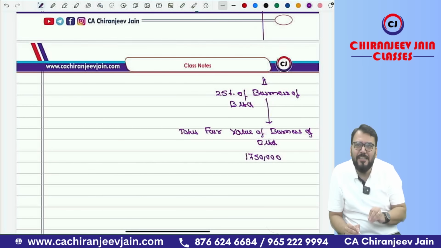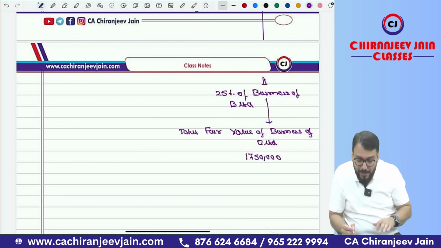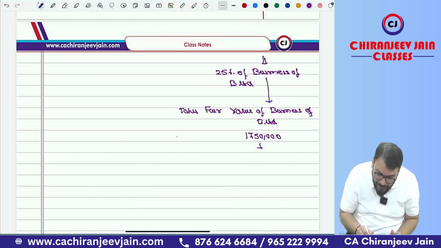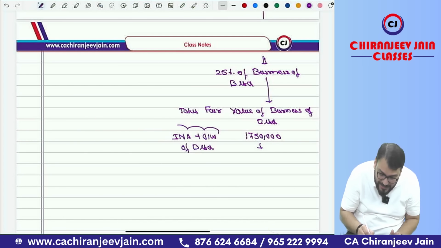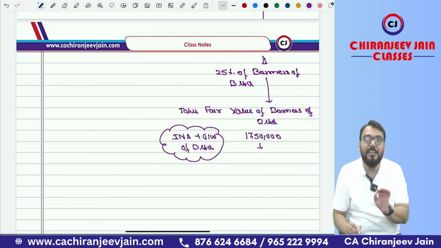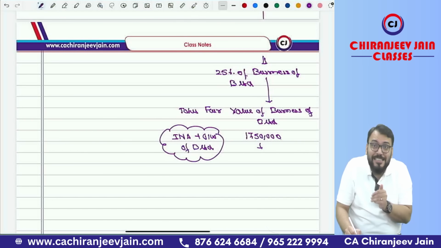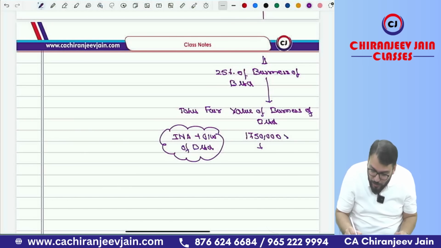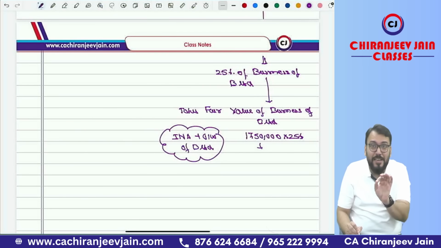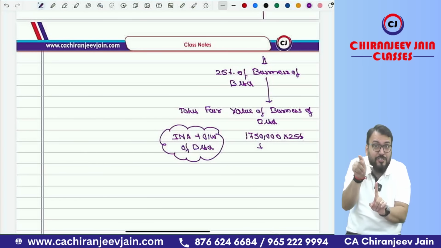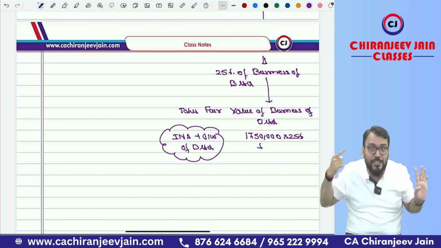This is nothing but the fair value of INA plus goodwill of B Limited, as on this date, 17,50,000. So we have sold 25% of this. So 25% is my PC. 25% of the business is the PC for acquisition of 75% of C Limited. I hope you are understanding. Got this point? Yes, sir.